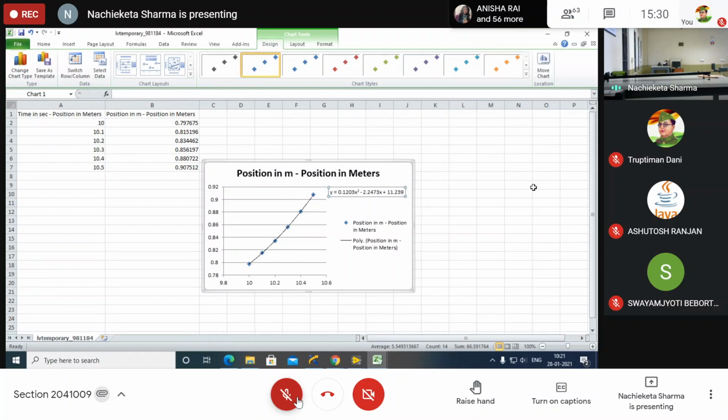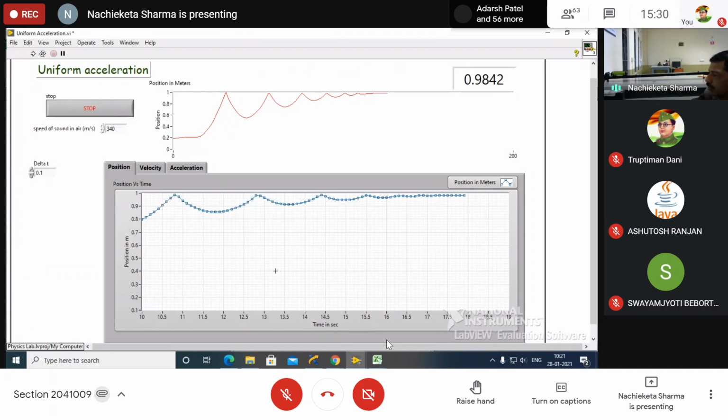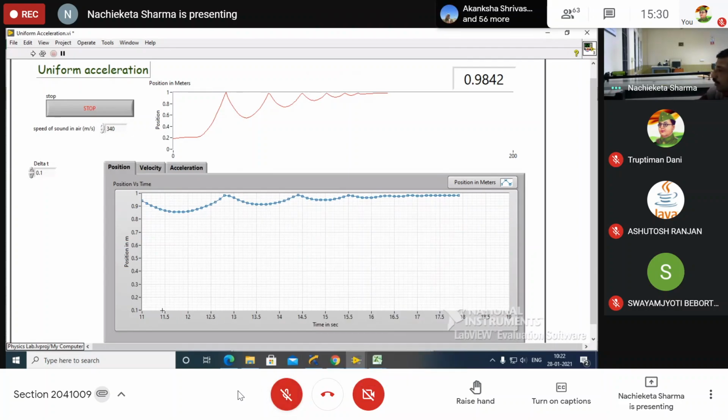Have you taken this screenshot or not? Yes. Now we have to go for the fourth parabola. We have to choose 11 to 11.5. Are you clear? Yes, we have to choose 11 as the first, and the last one choosing as 11.5.